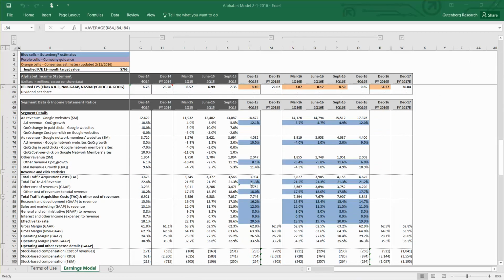Now let's take a look at our estimate for traffic acquisition costs. So we held it constant from last quarter at about 21.3%. And you can see from the last couple of quarters, it tends to stay pretty constant when you look at it on a TAC to revenue basis. For the other costs of revenue, we have that declining just a bit from last quarter. So we go from 18.6% to 18%, which is about the midpoint of what we saw in the first and second quarters.